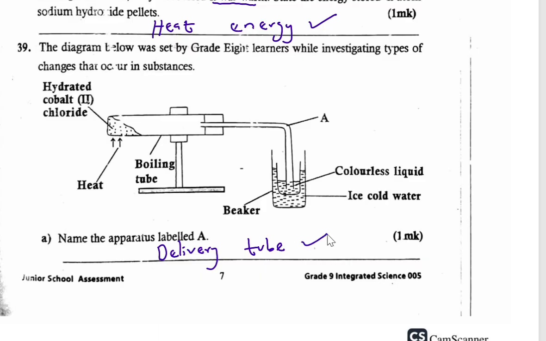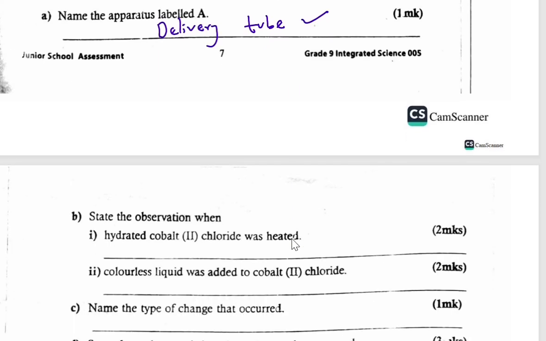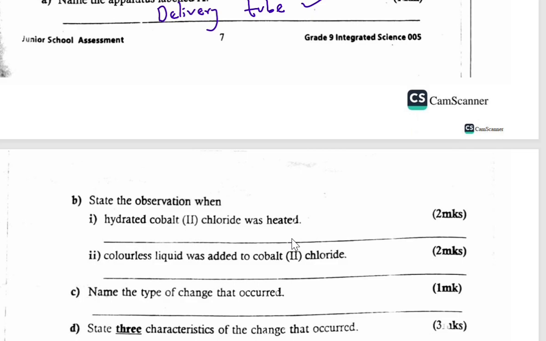So the name is called the delivery tube. Part B, state the observation when in Roman 1, hydrated cobalt 2 chloride was heated, 2 marks. In Roman 2, colorless liquid was added to cobalt 2 chloride.